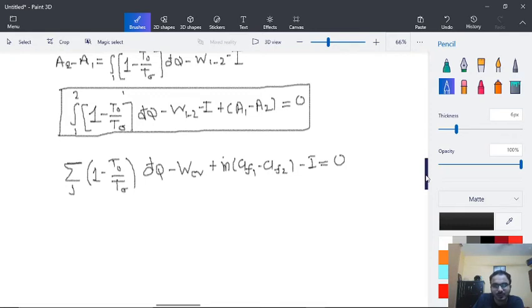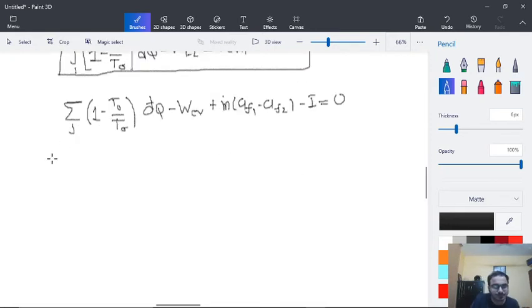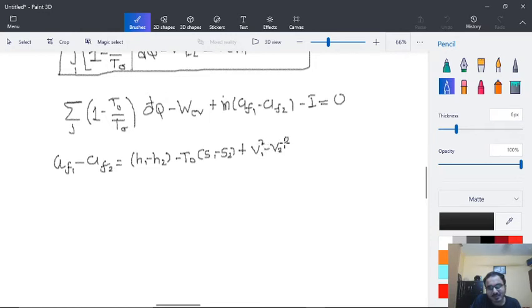Here the value of AF1 minus AF2 is given by H1 minus H2 minus T0 (S1 minus S2) plus (V1 square minus V2 square) by 2 plus g into (Z1 minus Z2).